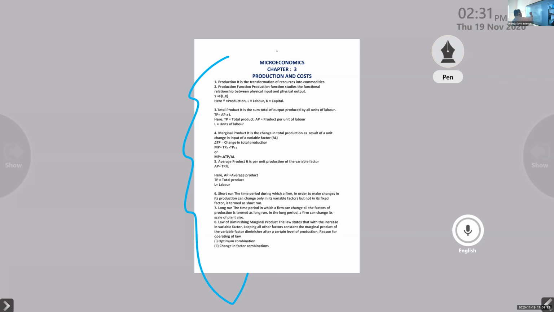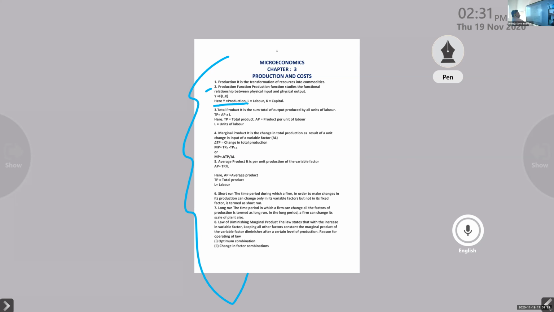Second point here. Why is production? Y is the quantity produced, L is labor and K is capital. Everyone knows that. So Y is equal to a function of L and K, a function of labor and capital. No confusion in that, right?